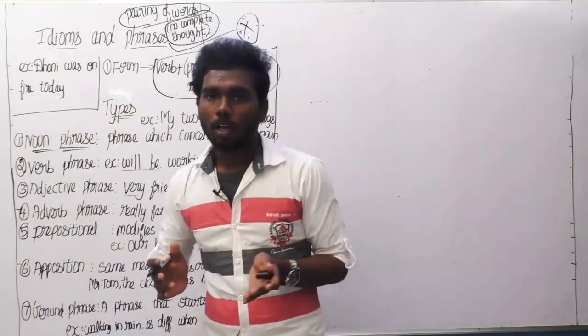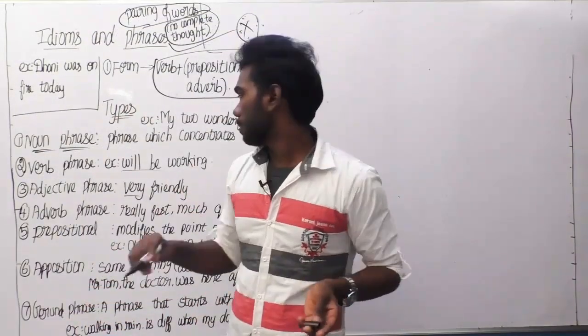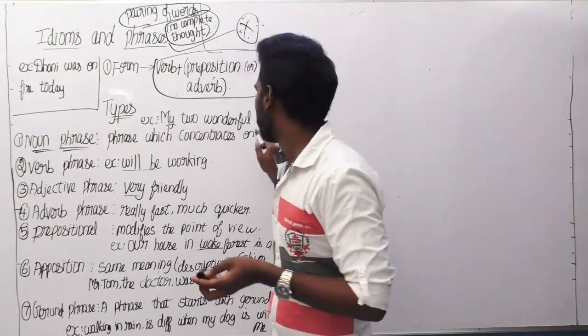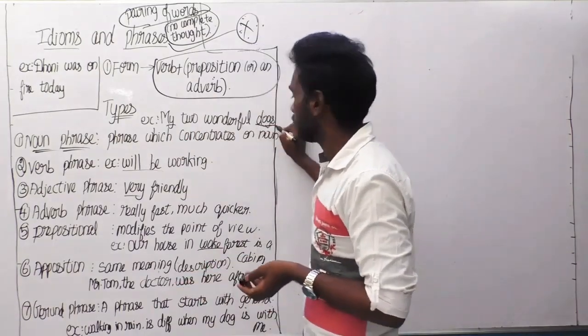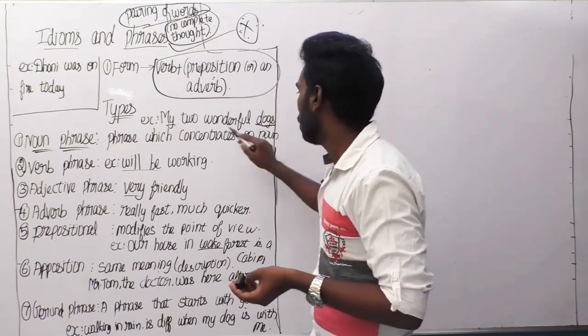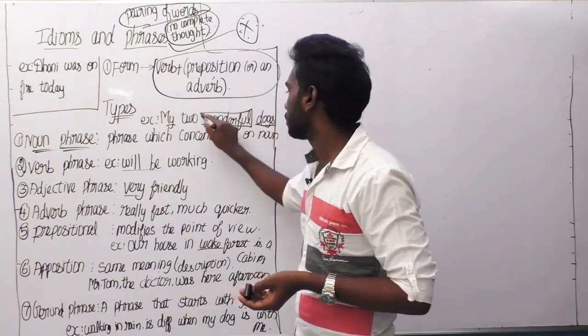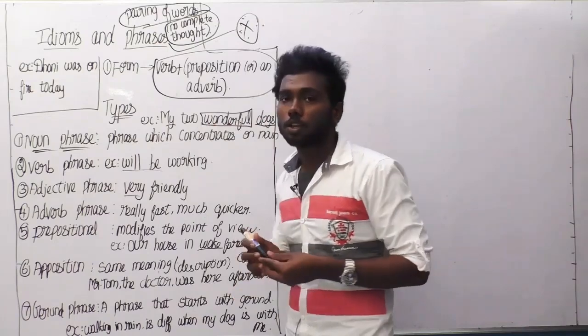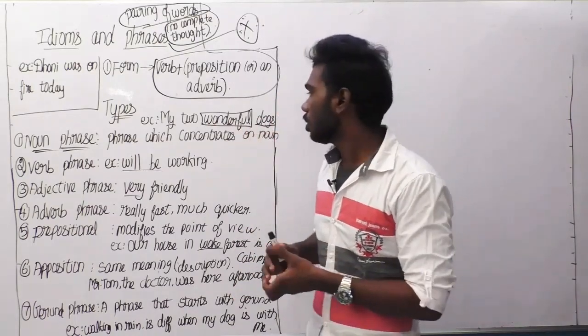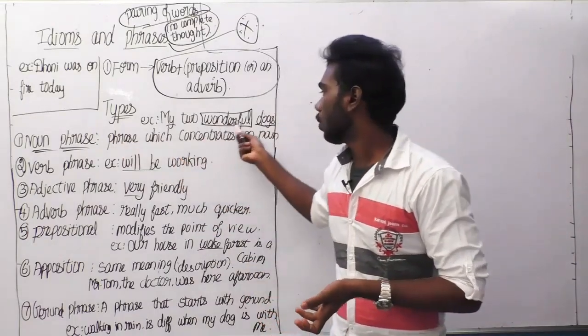So let us see an example. My two wonderful dogs is the example here. Here the main noun is dogs. Dog is the noun and the main subject of this sentence. So what is this wonderful denoting? This wonderful is denoting the one and only dog. So here the noun phrase is the wonderful dog.